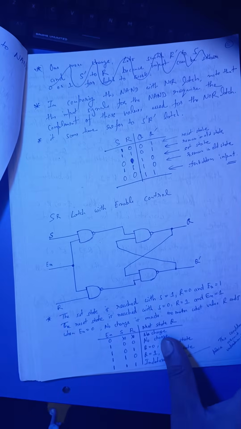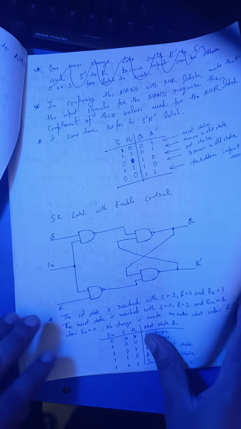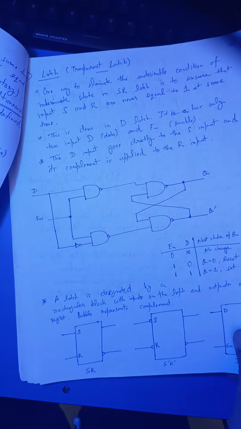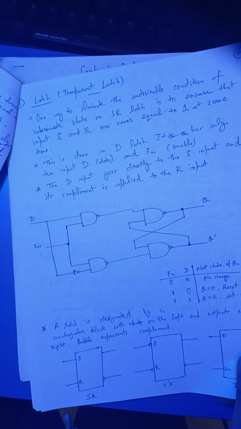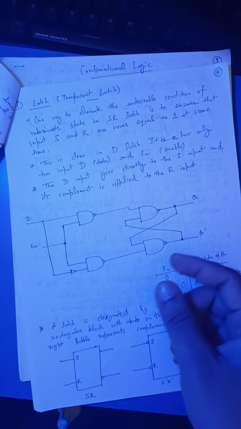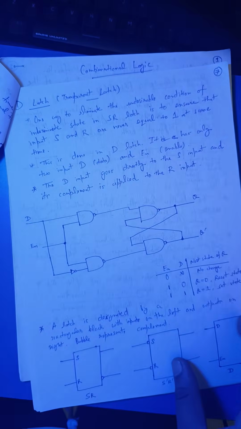This IC also has 4 NAND gates, so we can create this particular circuit in the next upcoming video. And you can see here, this is the D latch. This can also be created with this IC.